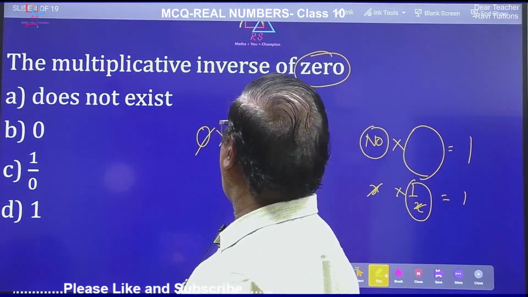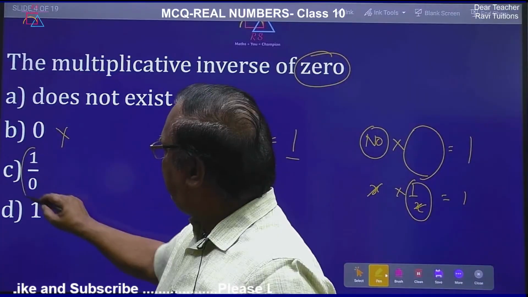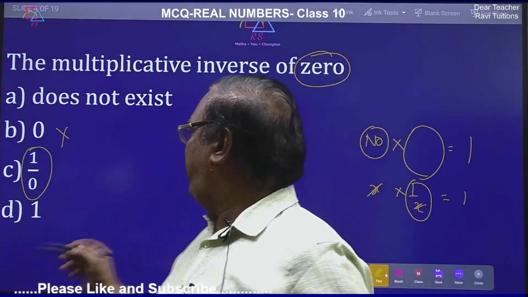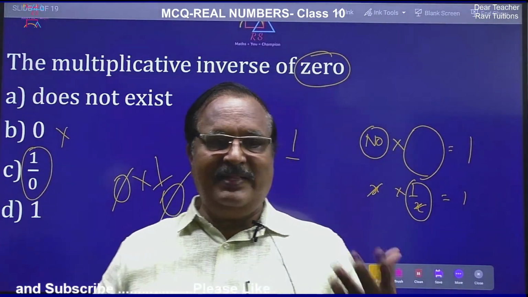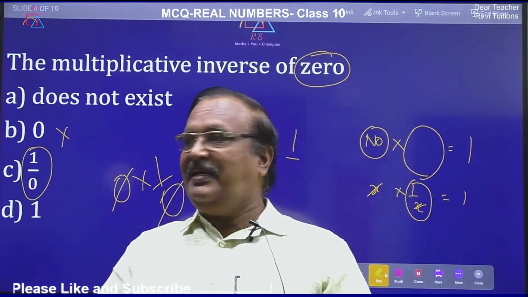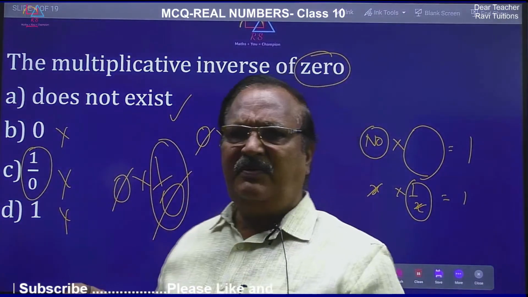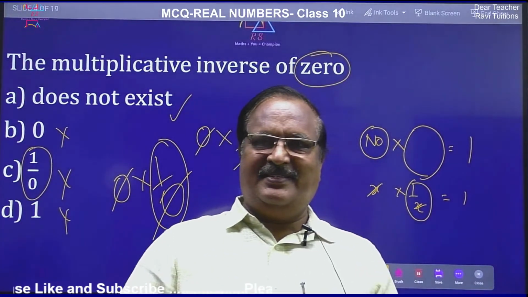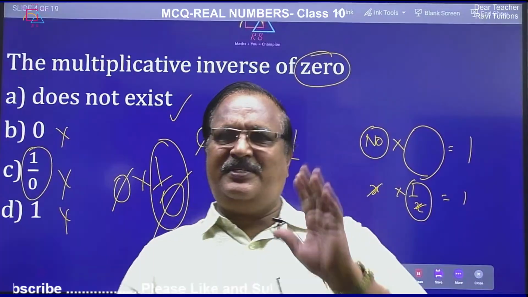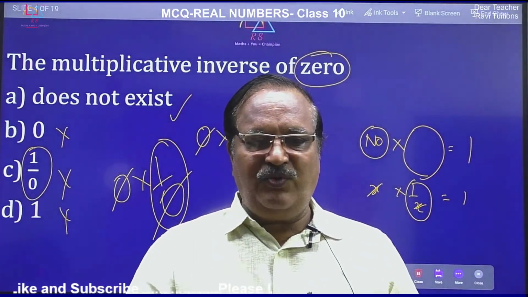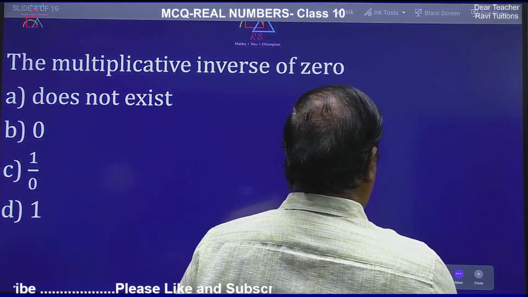Reena, good morning. Okay. So now 0 cannot be, 0 is not the thing. 1 by 0, many people will think, because 0 into 1 by 0, 0, 0 will get cancelled, 1, they will think wrong. So this is also wrong, it does not exist, because 1 by 0 does not exist, infinity. So the answer is does not exist. So except 0, for all the other numbers, multiplicative inverse is available. Okay. So now let us go to another question.